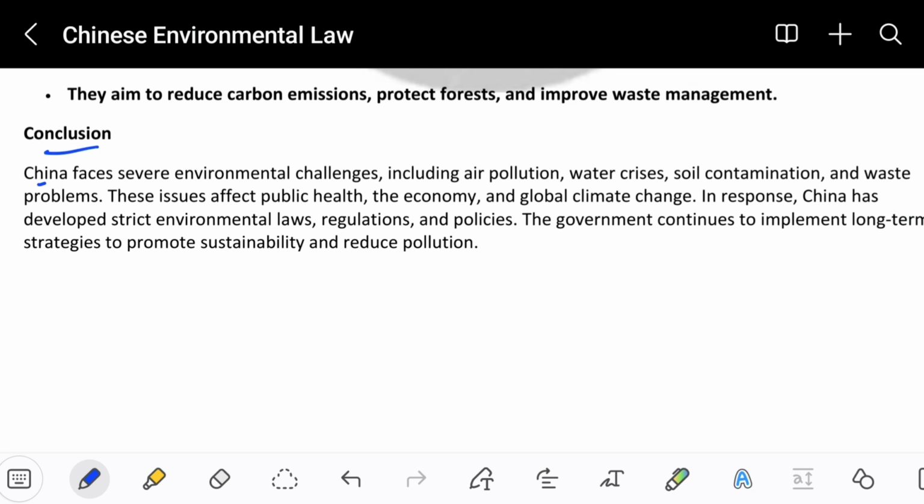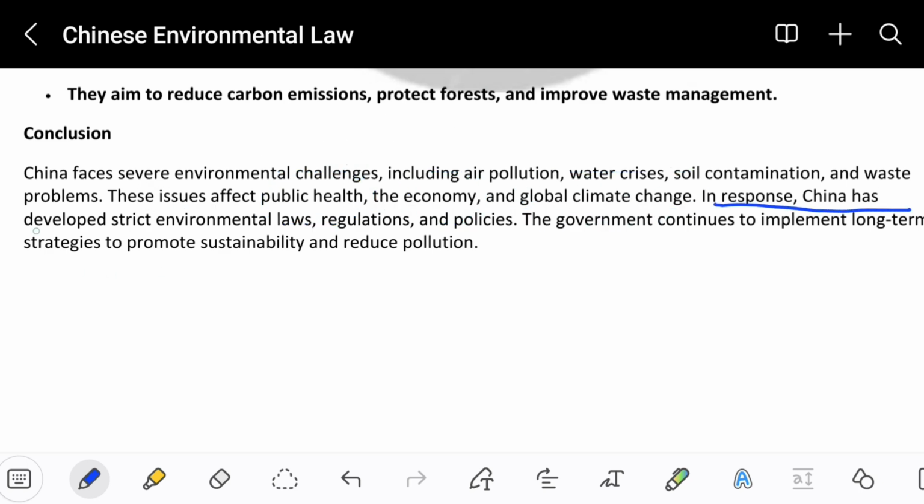In the conclusion, China faced severe environmental challenges including air pollution, water crisis, soil contamination, and waste management. So the above headings you have studied are going to be included in the conclusion. All of the things we have studied earlier shall be written in the first line. These issues affect public health, the economy, and global climate change. So these issues that we have studied earlier are really dangerous for our public health, including our economy as well as our global climate.